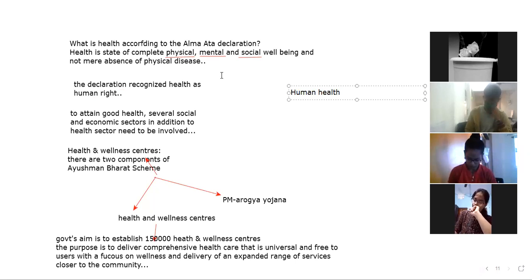If there is a problem in any of the sectors, you may also be in trouble.